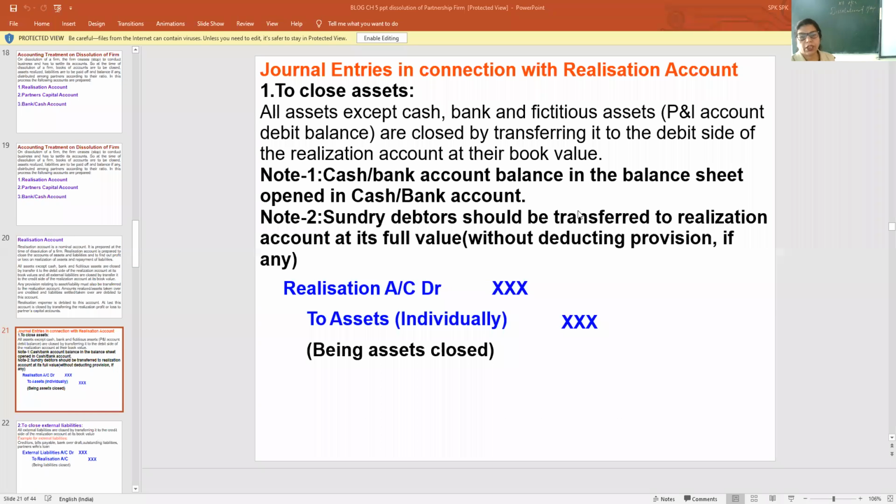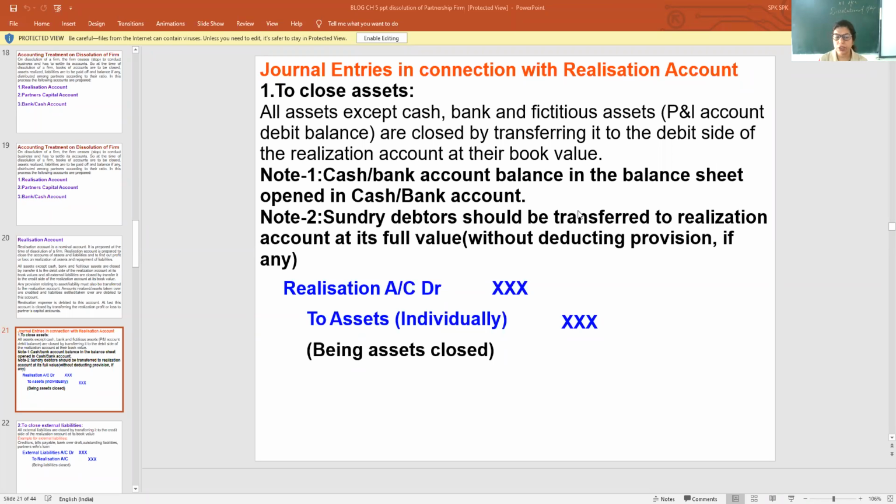Now, please note down the journal entries, because for many years CBSE has not been giving accounts of the dissolution. For many years, they are giving journal entries. So how to do these journal entries? See, to close assets, cash and bank will not be transferred to the realization account, because the cash and bank account is separate. Now, assets should be transferred to the realization account at their full value without deducting provision, if any.